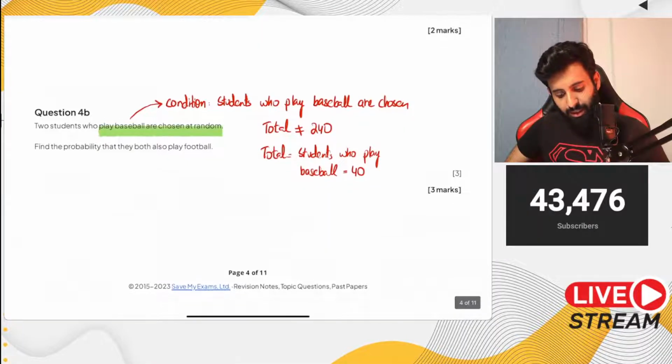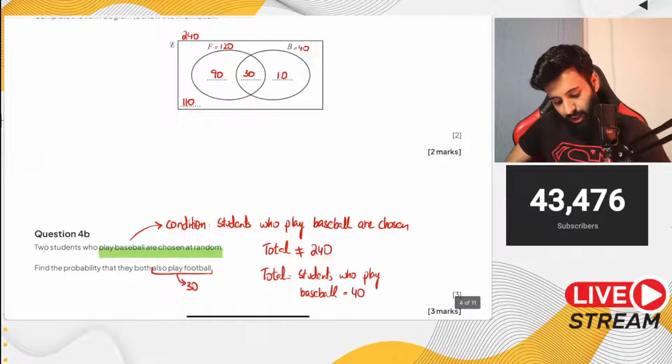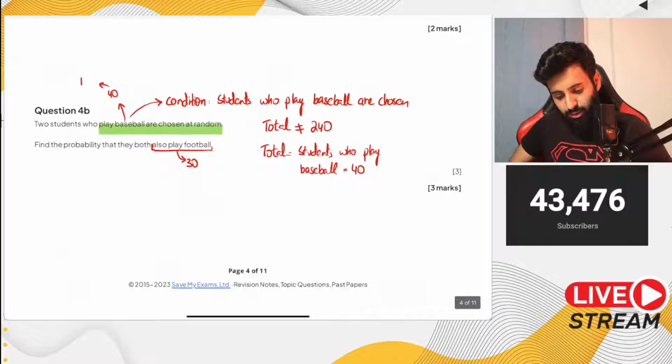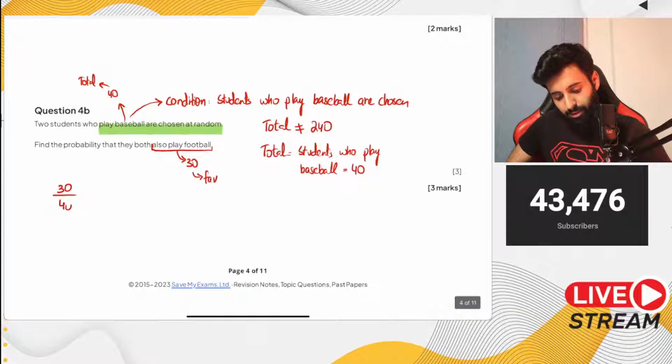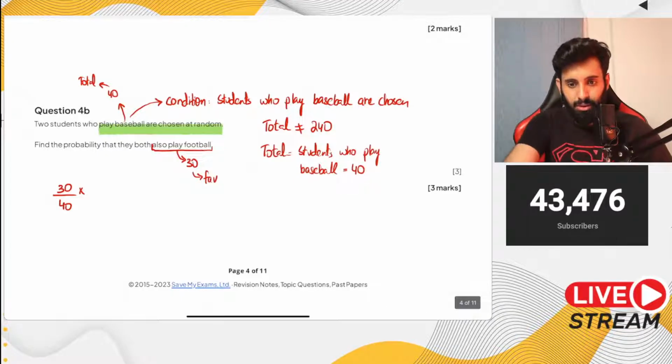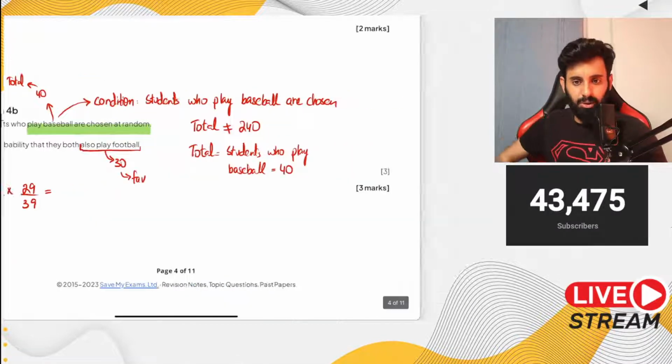Find the probability that they also play football. So how many students do we have who play baseball and also play football? Such students are 30, and how many students do we have who play baseball? That's 40. So 40 is the total, and this 30 is the favorable. So the probability that a student chosen at random from baseball also plays football is 30 upon 40. And since you're selecting 2 students, the probability that the second student also plays football will be 29 over 39. Why is that? Because it's without replacement. The only way you can select 2 students is without replacement.